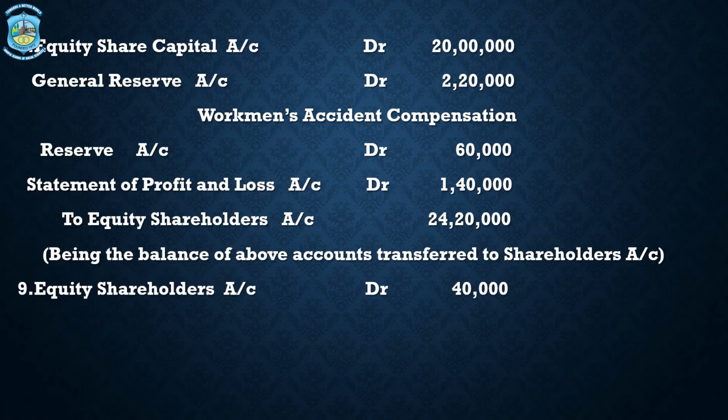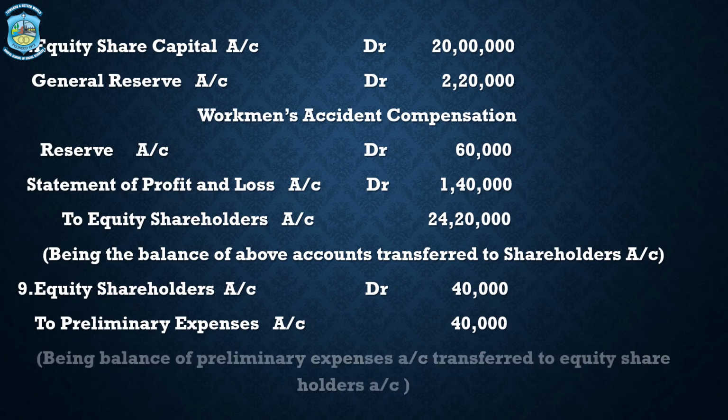The next journal entry is equity shareholders account debit to preliminary expenses account. This preliminary expenses was appearing in the asset side. This also has to be transferred to the equity shareholders. Amount is 40,000. Balance of preliminary expenses account transferred to equity shareholders.